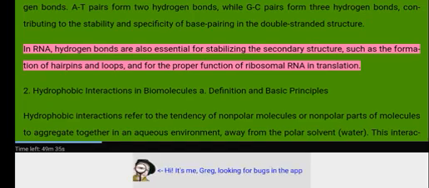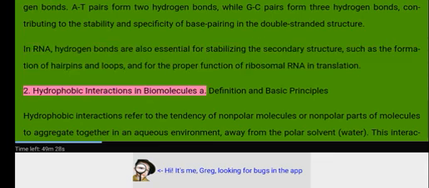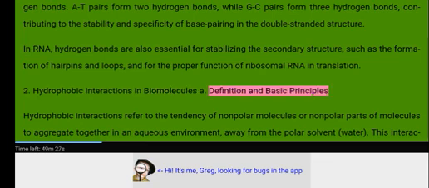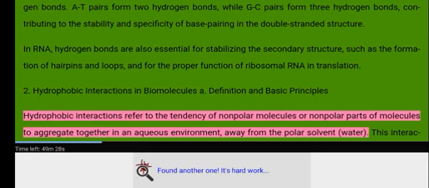In RNA, hydrogen bonds are also essential for stabilizing the secondary structure, such as the formation of hairpins and loops, and for the proper function of ribosomal RNA in translation. 2. Hydrophobic interactions in biomolecules. A. Definition and basic principles. Hydrophobic interactions refer to the tendency of nonpolar molecules or nonpolar parts of molecules to aggregate together in an aqueous environment, away from the polar solvent water.